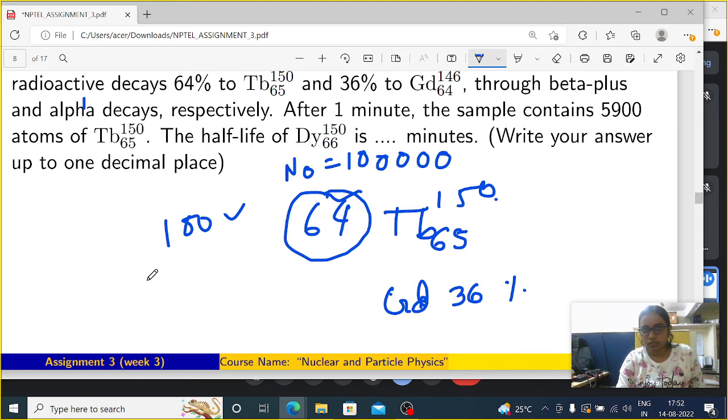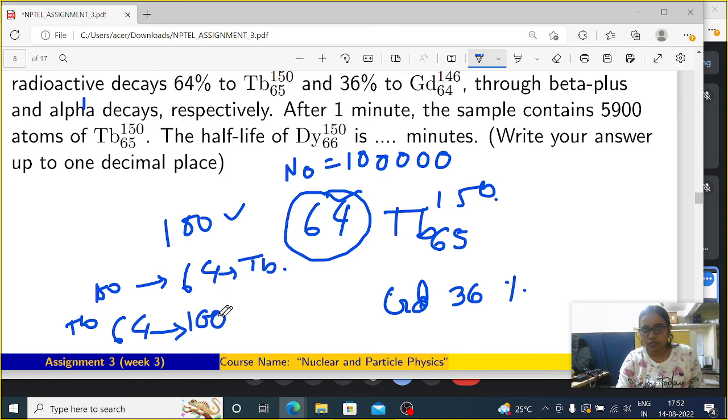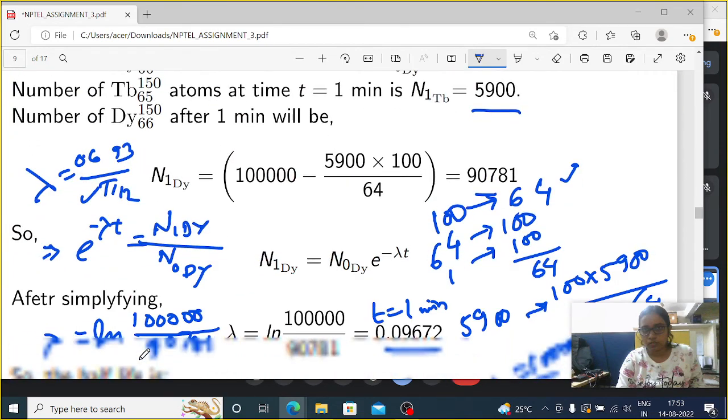So 64% and 36% means what? As I already told, if 100 parent particles were there, then 64 particles will be Tb. So just the reverse of that: Tb will be 64 when our parent particle has the value 100.